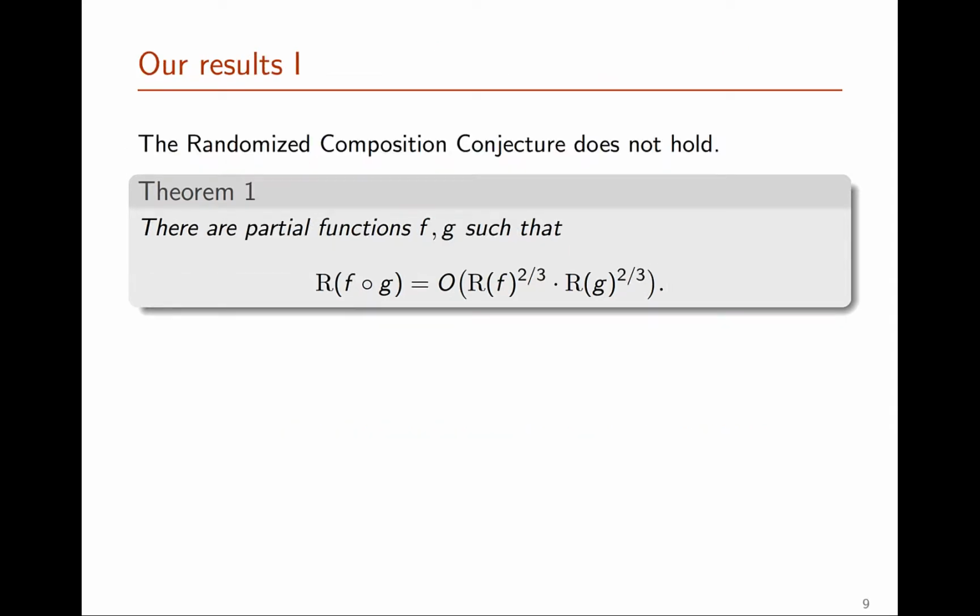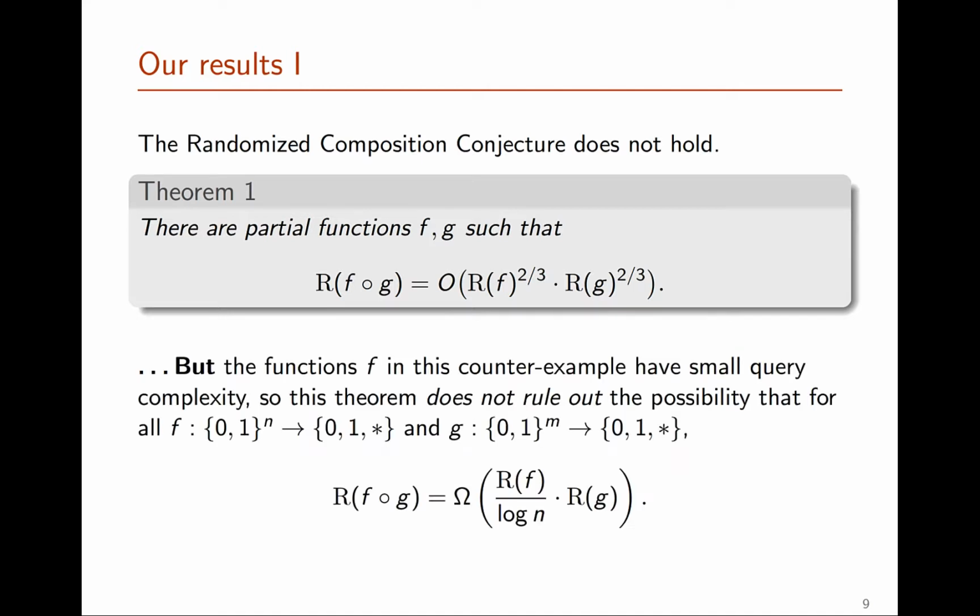In the paper, we give three main new results on the randomized composition conjecture. And the first one says that actually it does not hold, so the first of the two cases in the last slide is the case. Namely, we can actually find partial functions f and g such that R of f composed with g is a polynomial factor smaller than R of f times R of g. And there are different ways that we can express the relation between R of f and R of g and the different powers we could put in there.